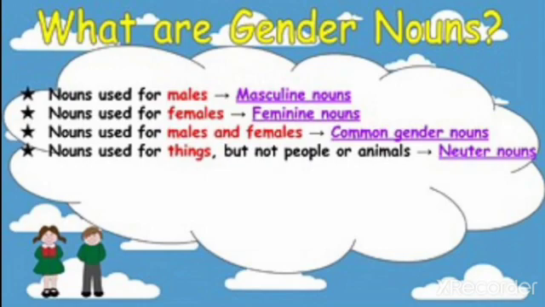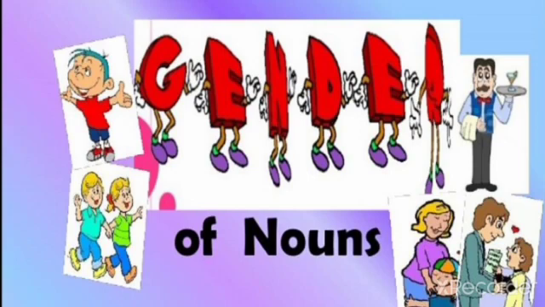Nouns used for males and females are common gender nouns. Nouns used for things but not people or animals are neuter nouns. Children, I hope you all have understood the four types of genders with more examples. Genders of nouns.